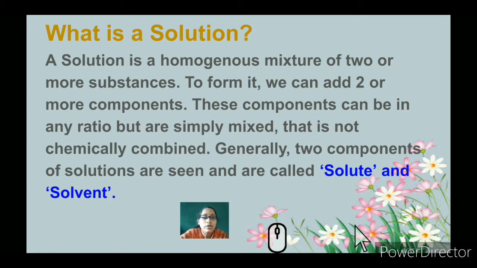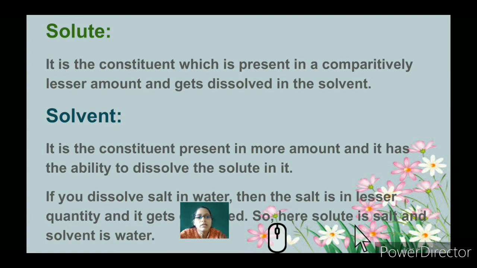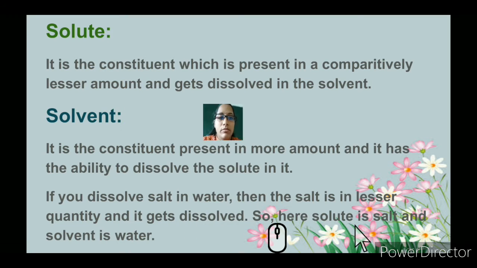The sugar that we add, the component that we add to the solvent, is known as the solute. A solute is a constituent present in comparatively less amount that gets dissolved in the solvent.